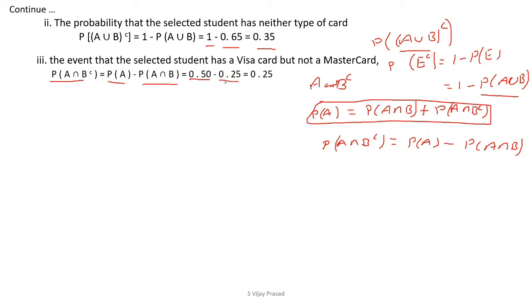When you subtract 0.25 from 0.5, you get 0.25. That is the probability that the selected student has a Visa card but not the MasterCard.